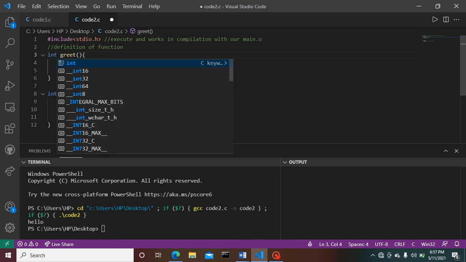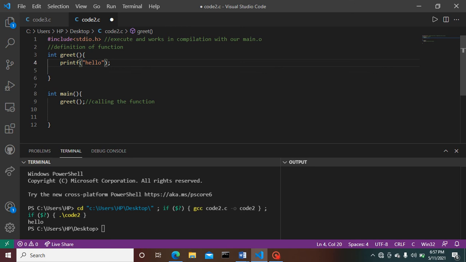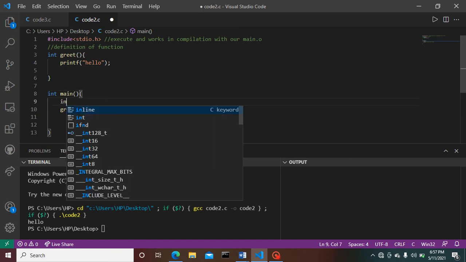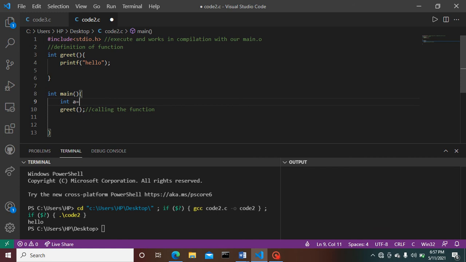If I provided here integer greet, and here I have provided, let's have a look at this, integer a equals to 2, here I provided printf a equals to %d, comma, greet a.